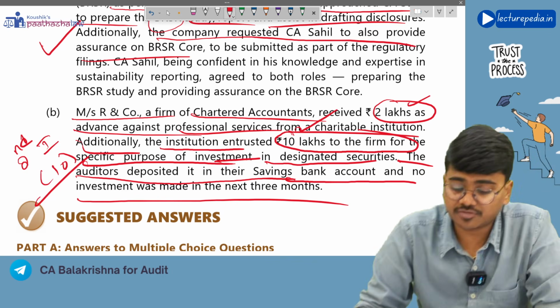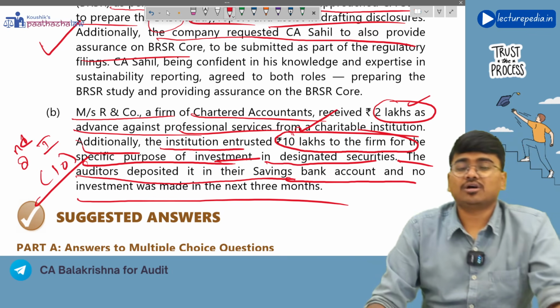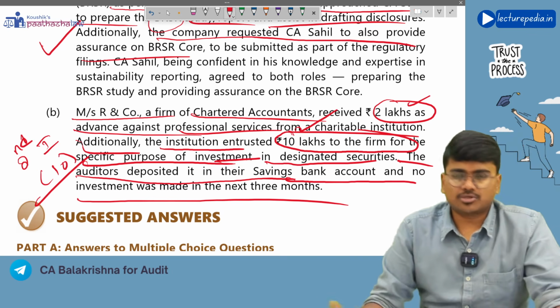So this is the complete discussion with respect to the RTP of September 2025 with respect to CA Final Audit.